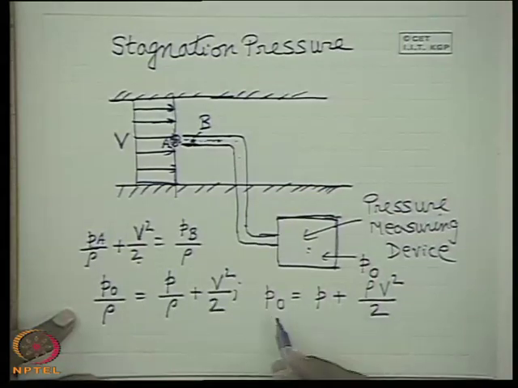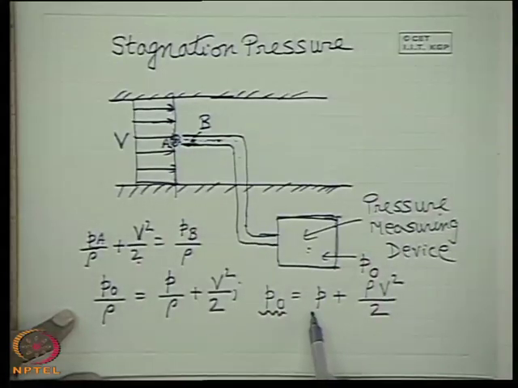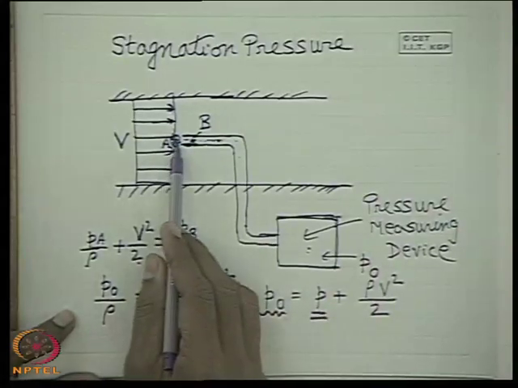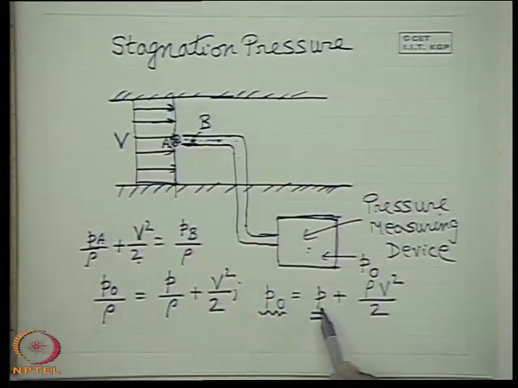Now we see that this P0, the pressure created by bringing the fluid to rest, is more than the static pressure which the fluid had when it had flow velocity V, by the magnitude rho V square by 2.